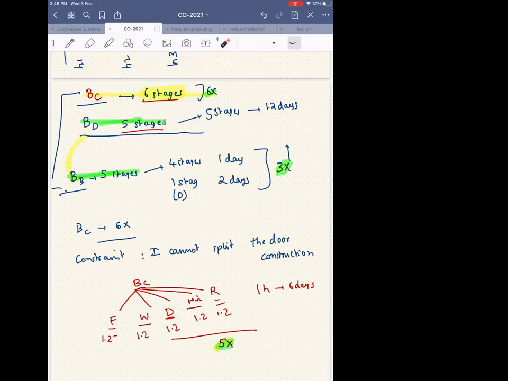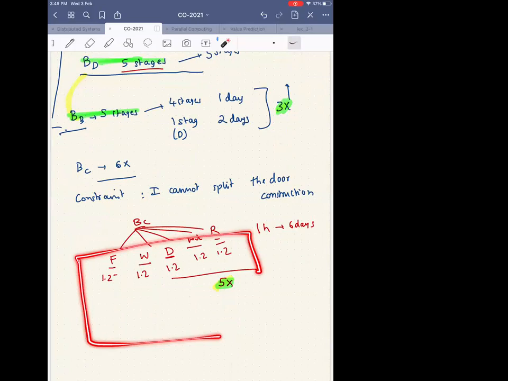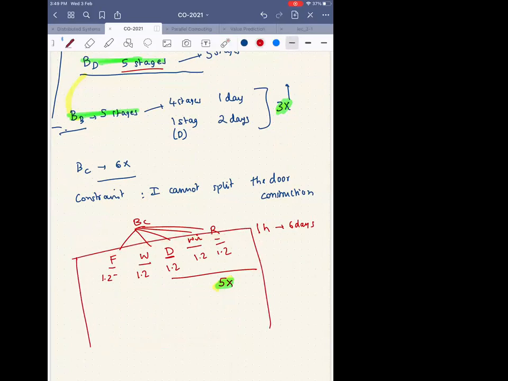What is that? So what are you looking at? The maximum. Okay, if I had written the same diagram, something like this, let's say instead of this being 1.2, this was 1.2, this was 1.3, this was 1.1, and this was 1.2. Would you have still said that the speed up is 5x? No, sir. The maximum time the process takes increases. It is depending on that, right? Yeah, so this is what is pulling down, right?